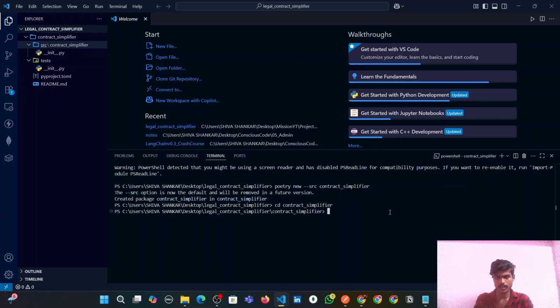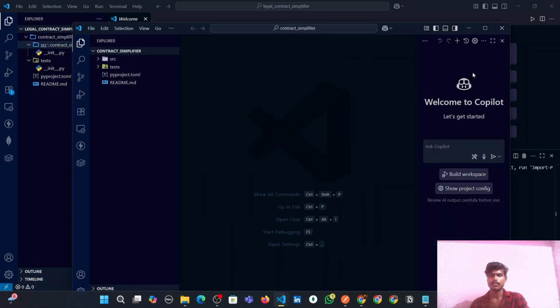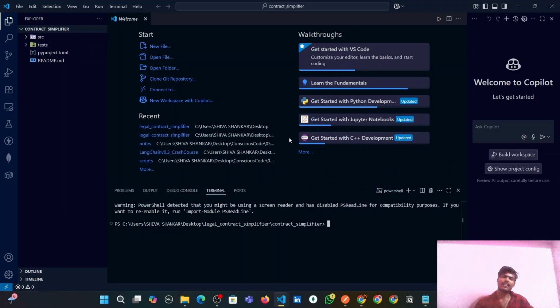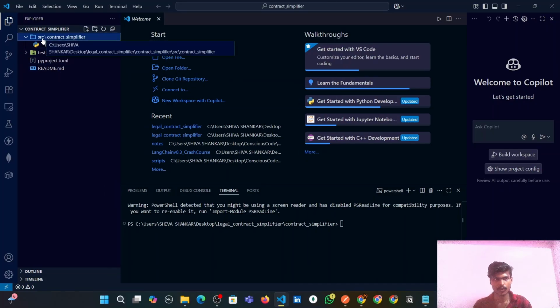I will open this in a new VS Code tab. And let's check out what Poetry has created. You'll see something like src, tests, README.md. Let's talk about the structure, guys. We can see the src folder, and inside it there is a contract simplifier folder. This is where your actual app code will live, guys.